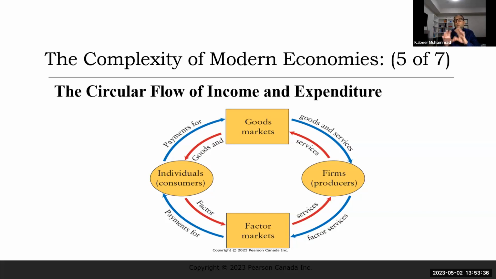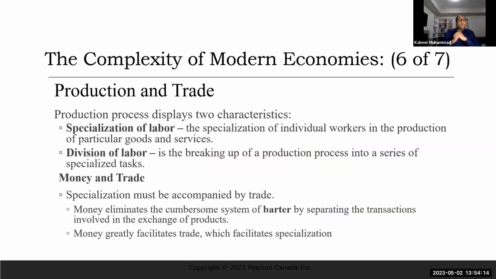So we see here, without introducing the government role, let's assume that one person as an individual is working in Tim Horton. So they get a salary from there. What is he selling? He is selling labor to the Tim Horton. The other individual is buying donuts or coffee from Tim Horton. So the other individual is a consumer and they are buying from the producer. So you see here that the circle is completing: individuals sell labor to Tim Horton, and Tim Horton sells their donuts and coffee to the individuals, and this way, the circle is complete.